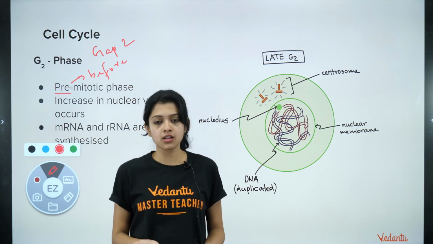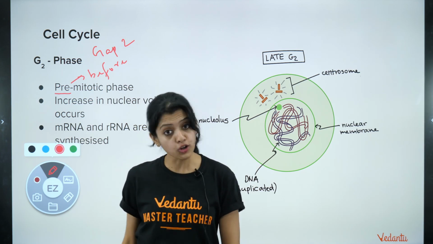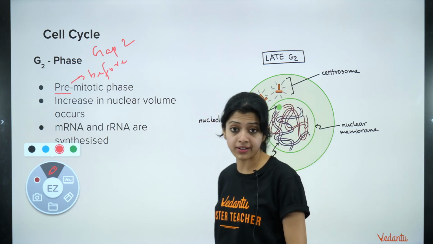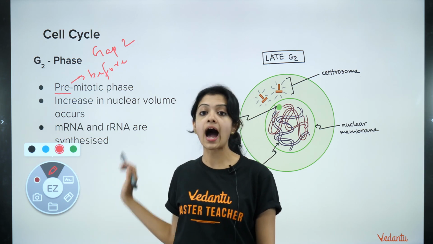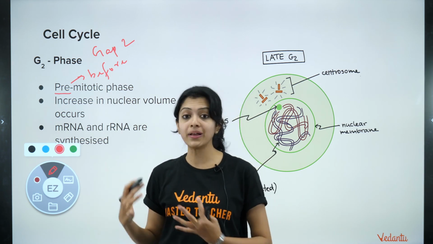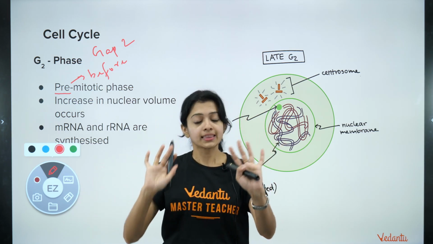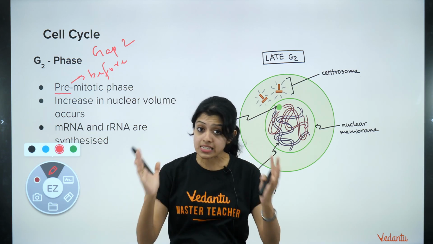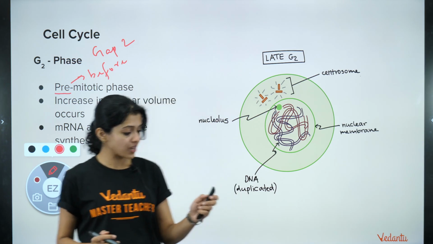So the cell grows in size, especially the nucleus. And thirdly, mRNA and rRNA are also synthesized. mRNA is messenger RNA, rRNA is ribosomal RNA. For now, let's not deviate into that. Remember that they are just different types of RNA which are required at different stages during heredity. I hope that much is clear.